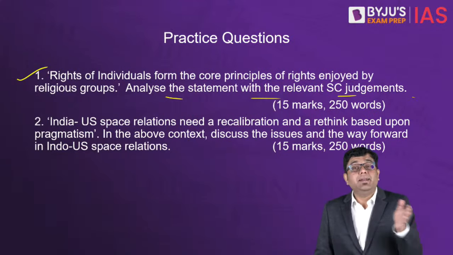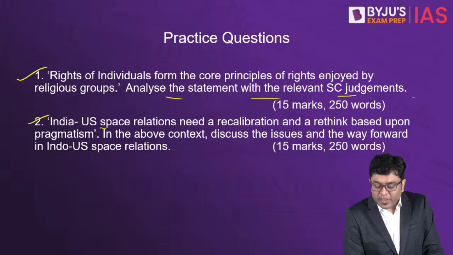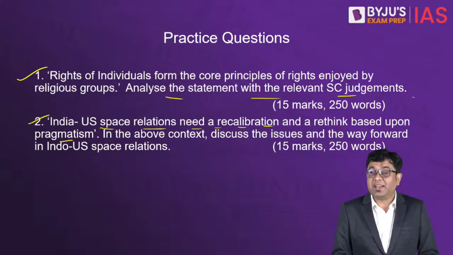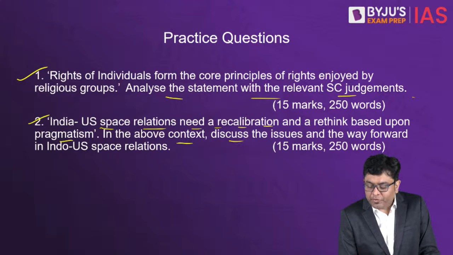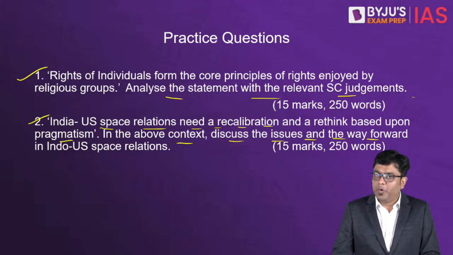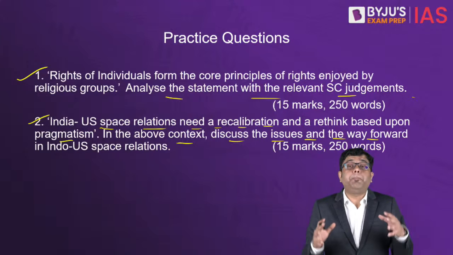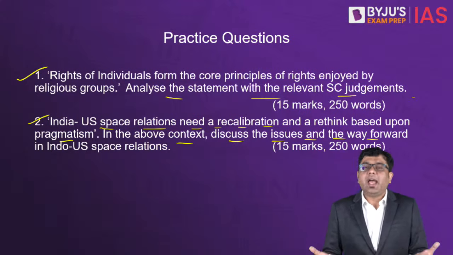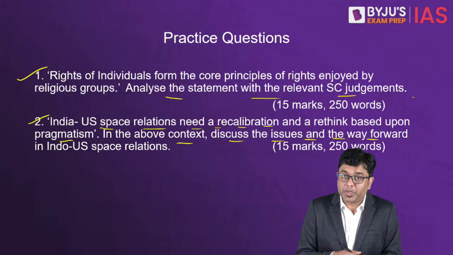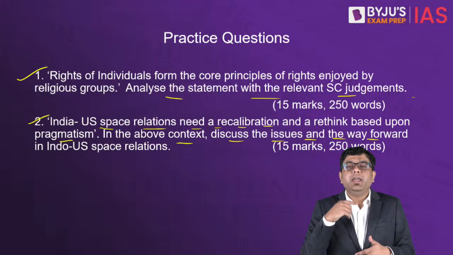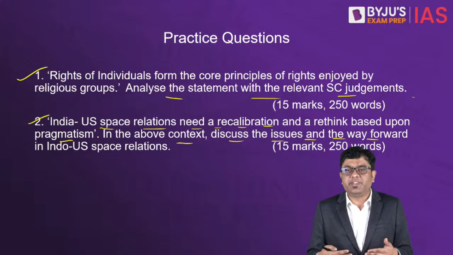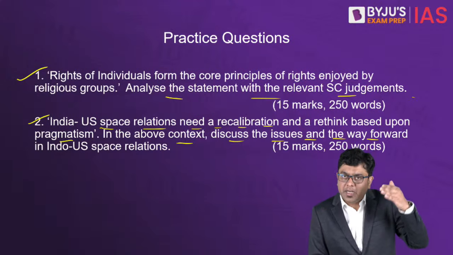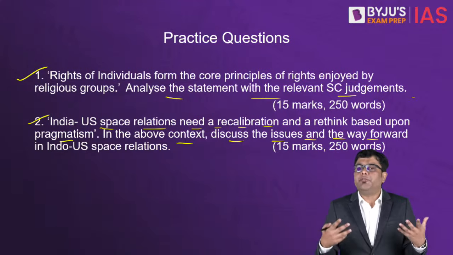Then the second question: India-US space relations need a recalibration and a rethink based upon pragmatism, that is reality, right? In the above context, discuss the issues and the way forward. So here in the introduction, talk about the prospect that India and United States, both of them are marching into the new age and they are thinking about increased collaboration. And after introduction, initiate with the kind of collaboration which is happening. You can give the example of NISAR. Then you can talk about the aspect of the limitations, the solutions in a form of way forward.